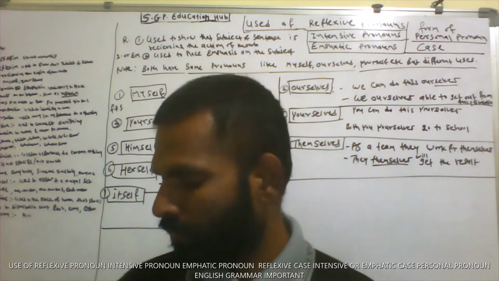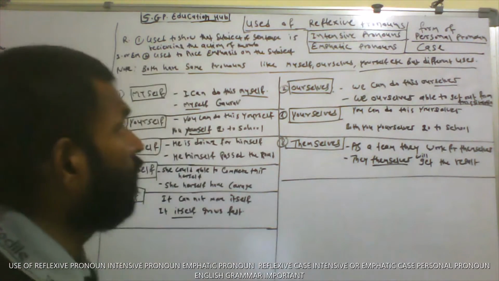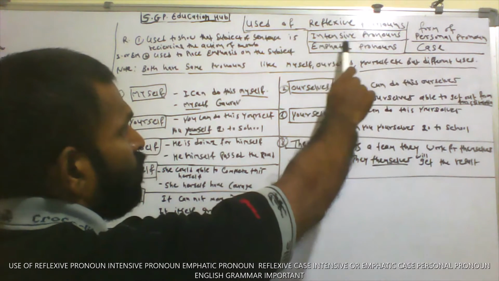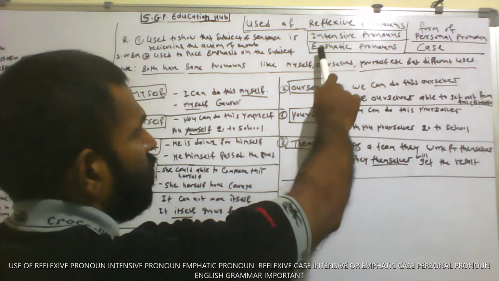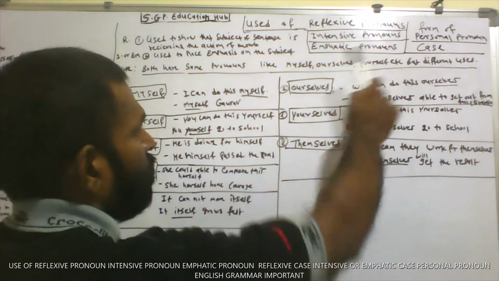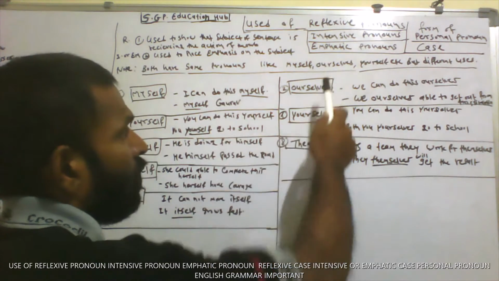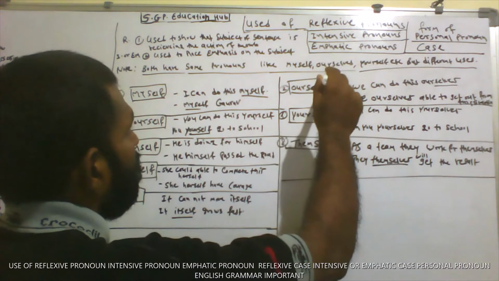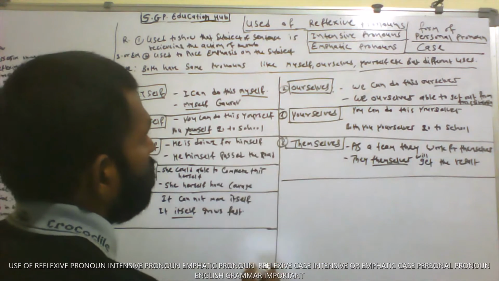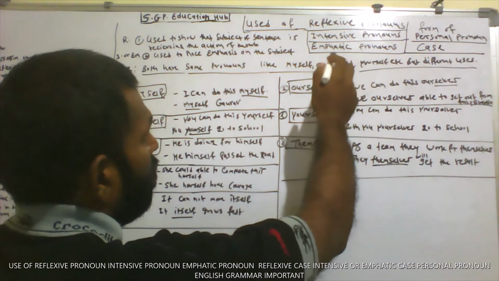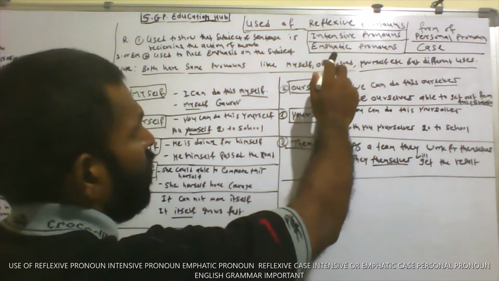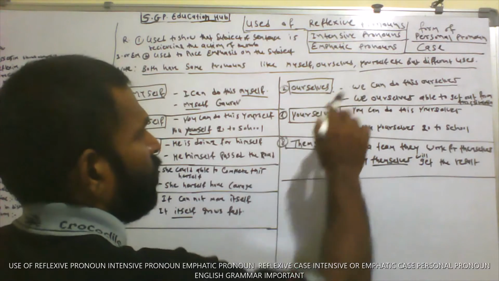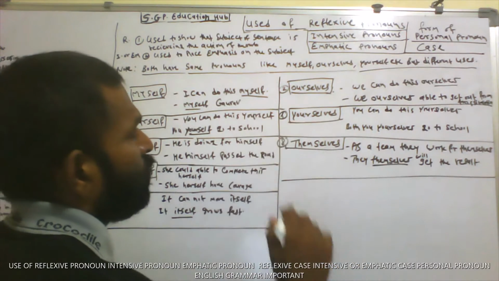Let's go on to the topic. Reflexive pronoun is also called reflexive case of personal pronoun. Intensive pronoun is also called intensive case of personal pronoun. Emphatic pronoun is also called emphatic case of personal pronoun. All three are different pronouns, but the pronouns included in all three are the same. So reflexive pronoun includes the same pronouns as intensive pronoun and emphatic pronoun. Intensive and emphatic both are the same. Reflexive and intensive pronouns are used differently.